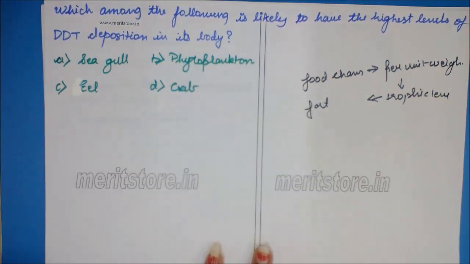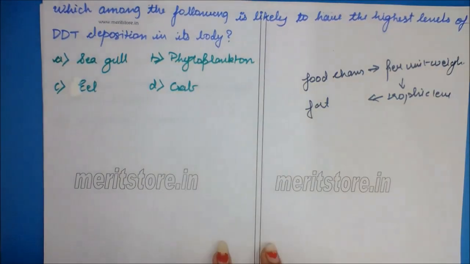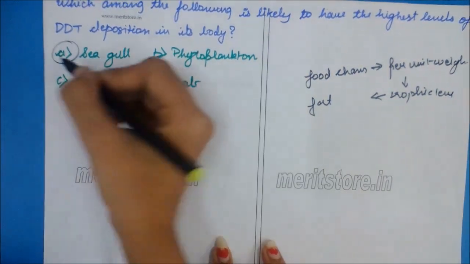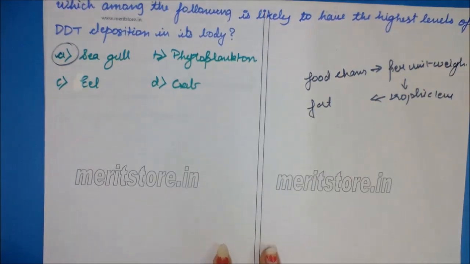Among the given animals, seagull is a fish-eating bird and is present at the highest trophic level. So it has the highest level of DDT deposition in its body. So the correct option is A, seagull.